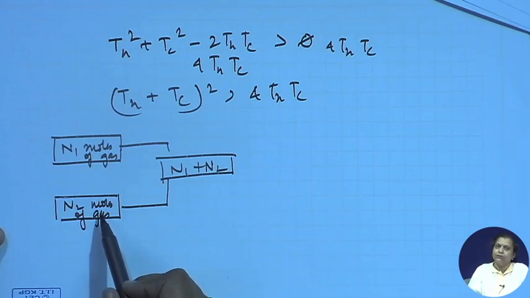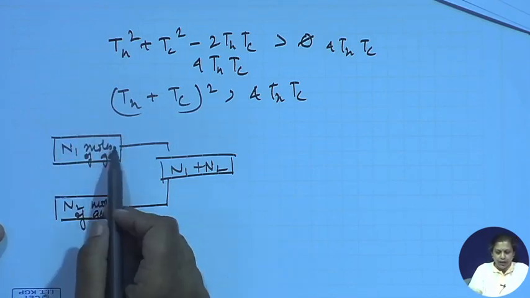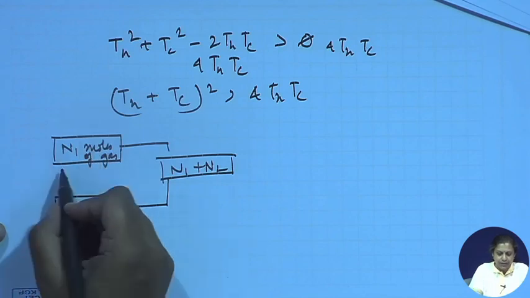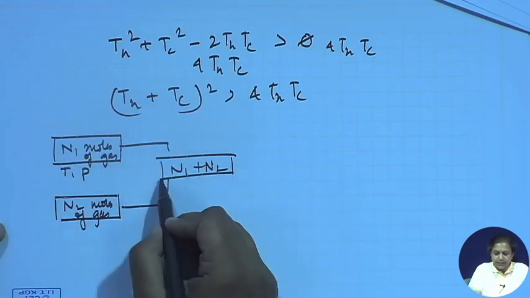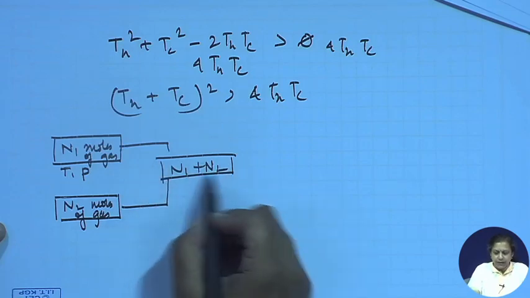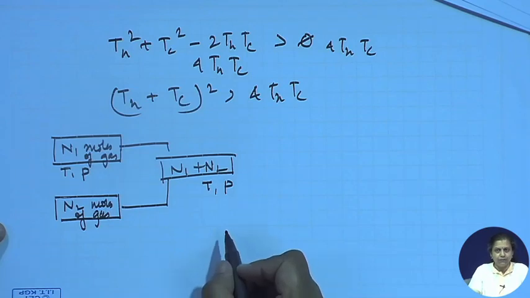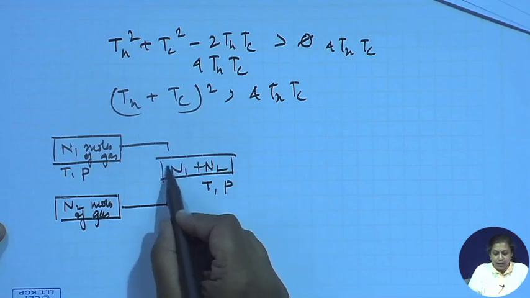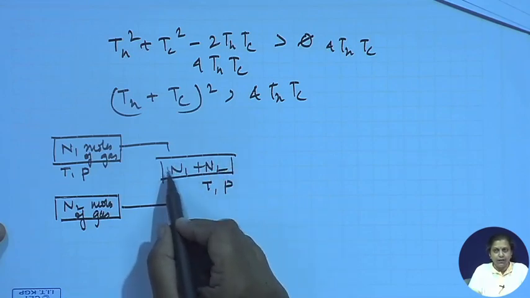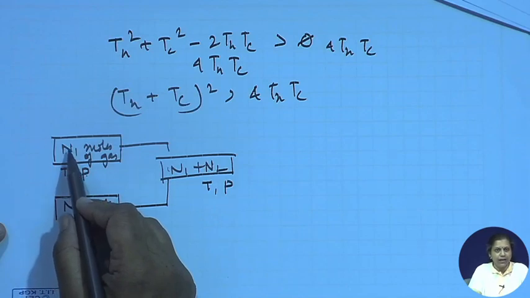What should be the reversible path in this particular case? Just see the process for gas 1. There were N1 moles of gas at a temperature T, pressure P, and then it gets mixed up here, right. For this final state also the temperature was T, the pressure was P. But remember one thing, this pressure P here was for N1 plus N2 moles of gas, but in this case the pressure P was just for N1 moles of gas.